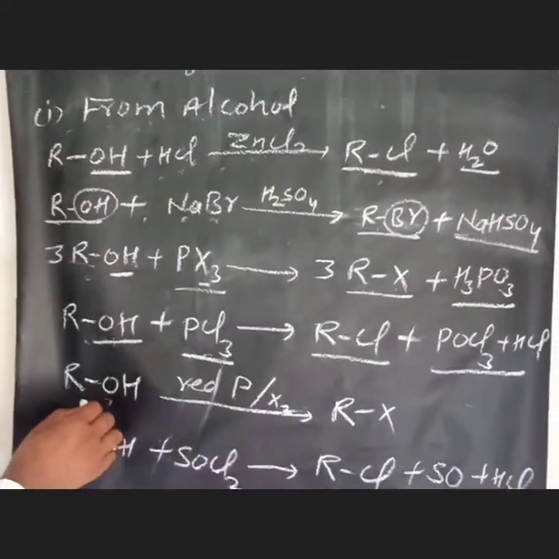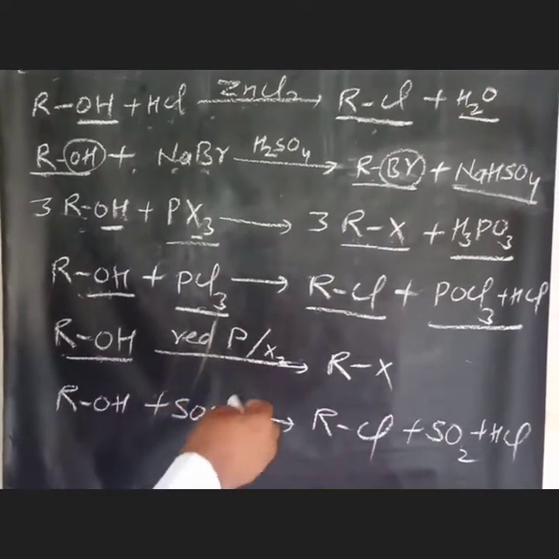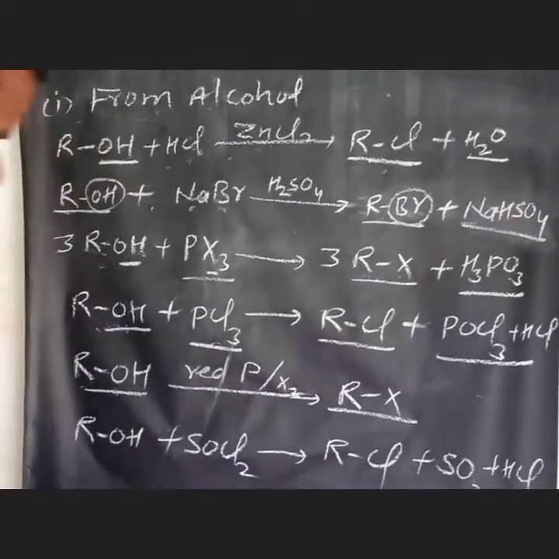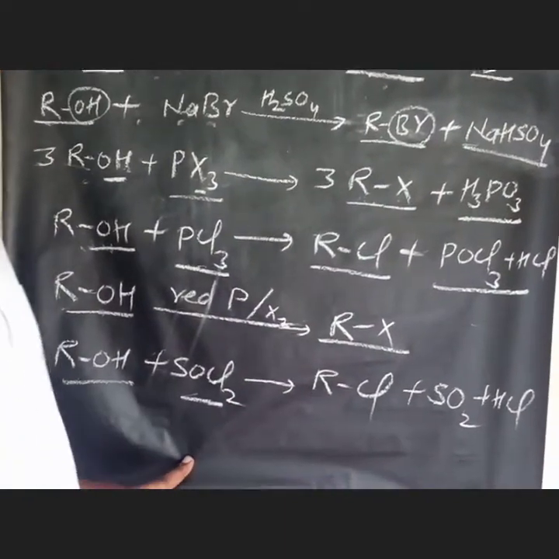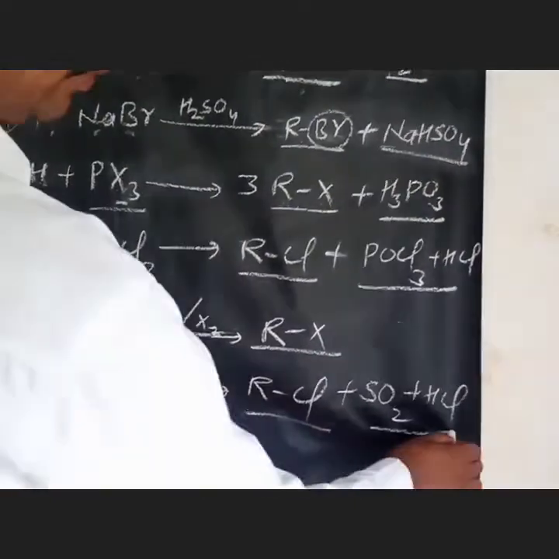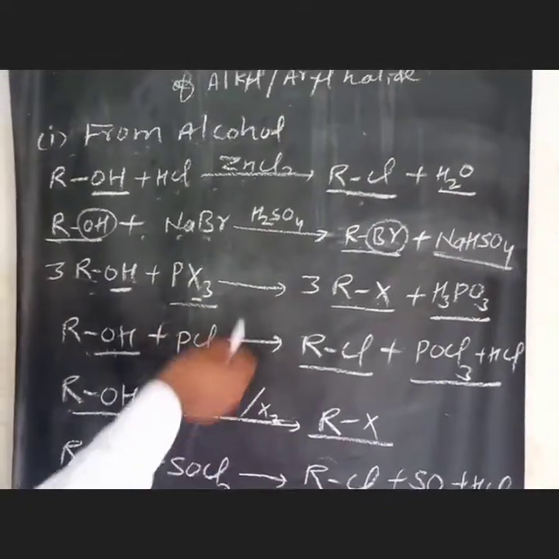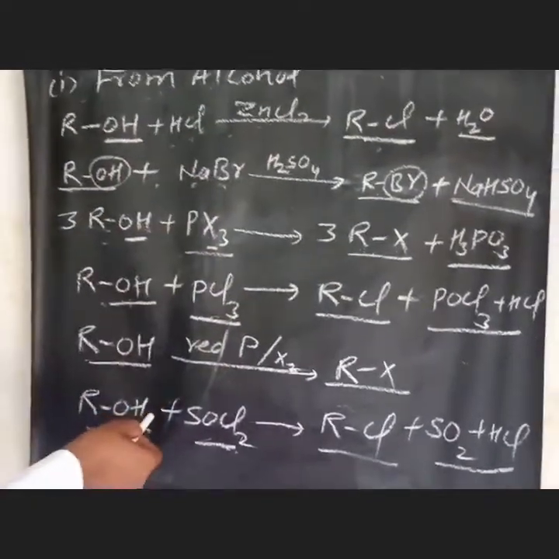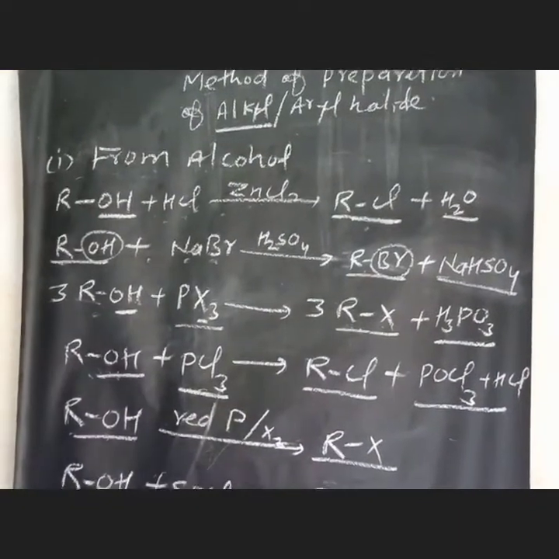Next case, the alcoholic group reacts with red phosphorus in the presence of halogens and produces alkyl halides. And last, the alcoholic group reacts with SOCl2, thionyl chloride, and produces RCl with byproducts. So these are different ways by which an alcohol group is converted into an alkyl halide group.